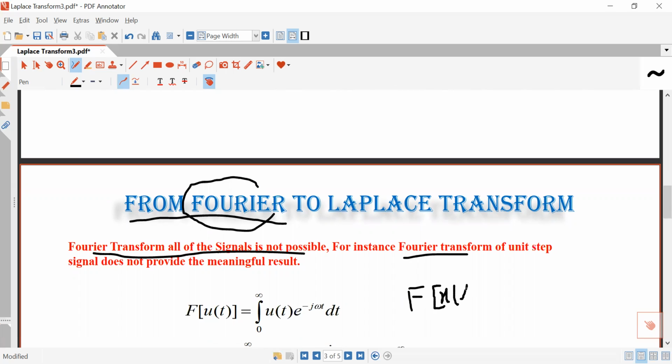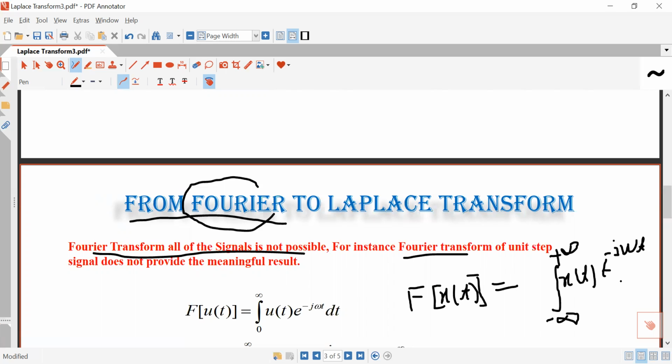x(t), which is basically a function of frequency, and it is given as the integral from minus infinity to plus infinity of x(t) e to the power minus j omega t.